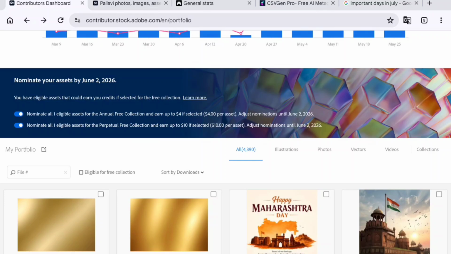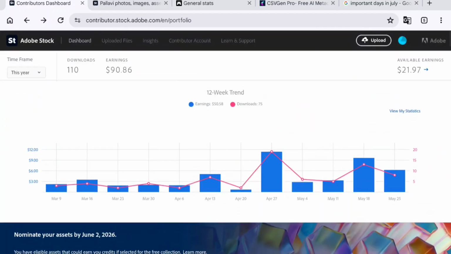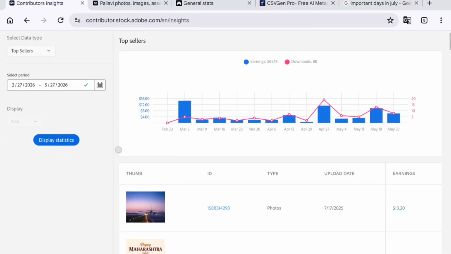In this video, I'll show you which images got downloaded, why they worked, and what this tells us about what buyers actually want on Adobe Stock in 2026. Okay, so we'll see the recent list.